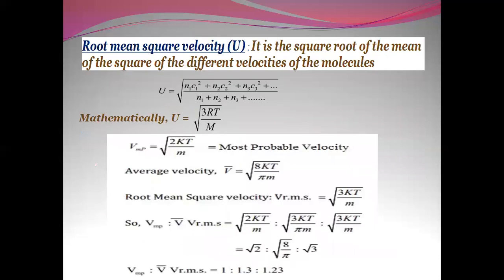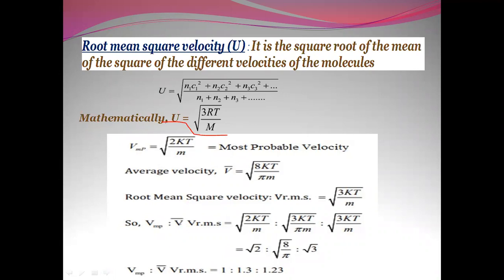Then we talk about root mean square velocity, which is the square root of the mean of the squares of the velocities of the molecules. Mathematically, it is calculated as root of 3RT by m.